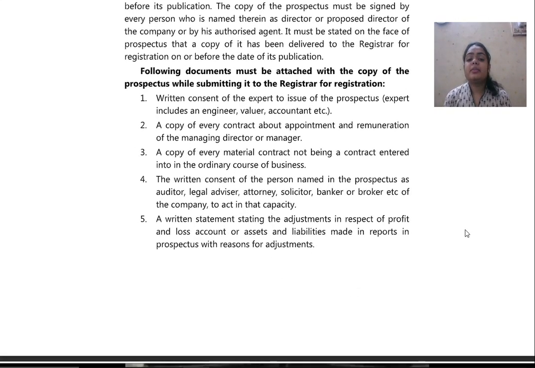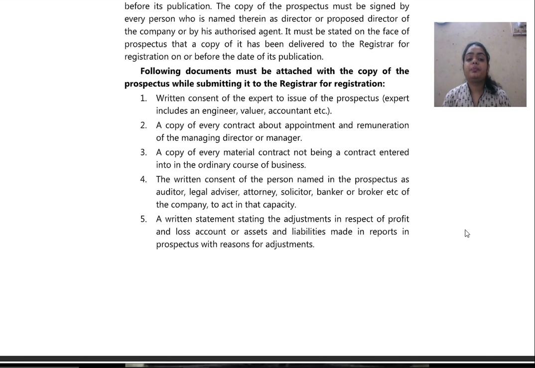The following documents must be attached with the copy of the prospectus while submitting it to the registrar for registration. Written consent of the expert to issue of the prospectus. Experts include an engineer, valuer, or accountant. So, what all documents shall be issued with the prospectus before registering with the registrar? Firstly, written consent of the expert about the valuation, which shall include any engineer, valuer, accountant, etc.